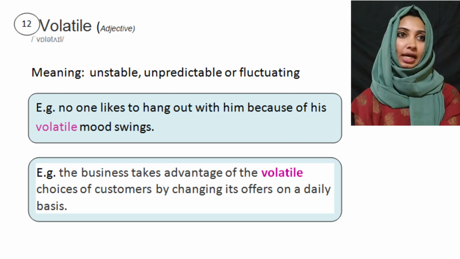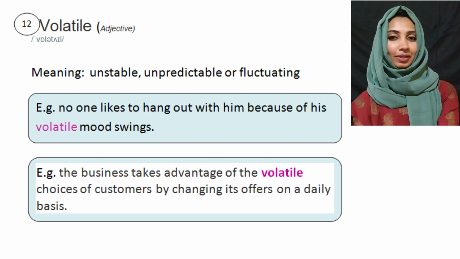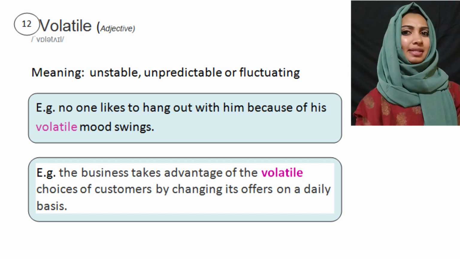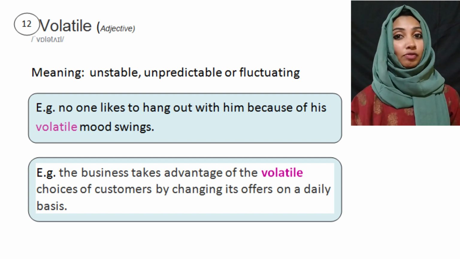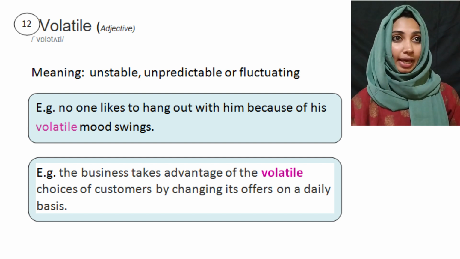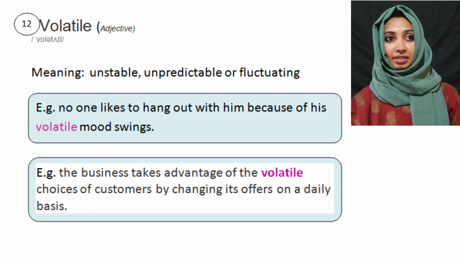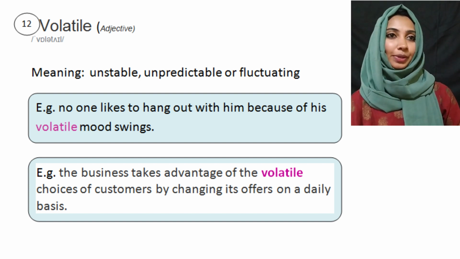So our next word is volatile. Volatile. Okay, its meaning is unstable, unpredictable, or fluctuating. Something that is unstable, something that is unpredictable, and that keeps on fluctuating. That is meant by volatile. It's an adjective, and let's see some of the example sentences to make it more clear for you.